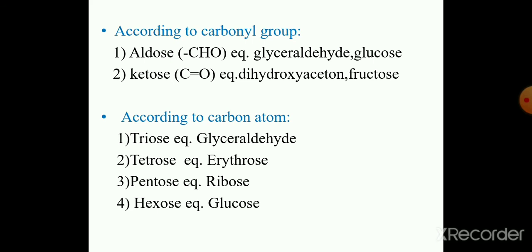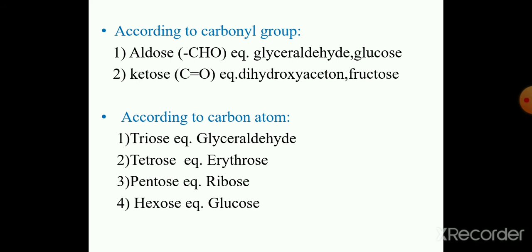Second, ketose, with the group C=O. In this monosaccharide the functional group is ketone. Example: dihydroxyacetone phosphate. Second, according to the carbon atom number present in the monosaccharide, this is divided into trioses, tetroses,